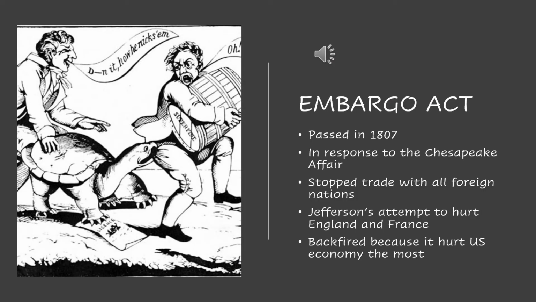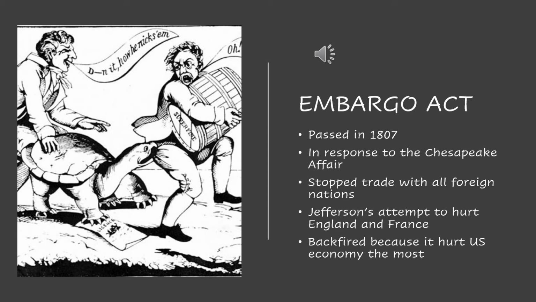Like I said in the previous slide, the Chesapeake versus Leopard event caused a lot of anger in the United States. A lot of people wanted a war, but Thomas Jefferson wanted to avoid war at all costs. So instead of going to war and using military strategies to devastate Britain, he instead uses economic strategies to devastate Britain. And he thinks that passing this Embargo Act of 1807 will devastate the British economy and have them basically running back to the United States, apologizing for what they've done and changing their ways.